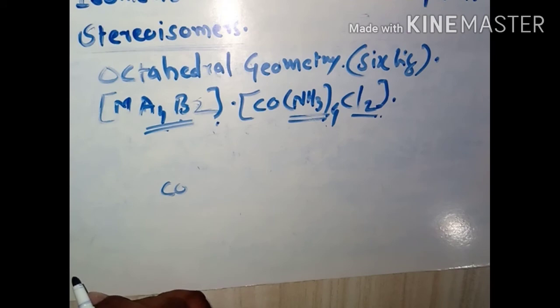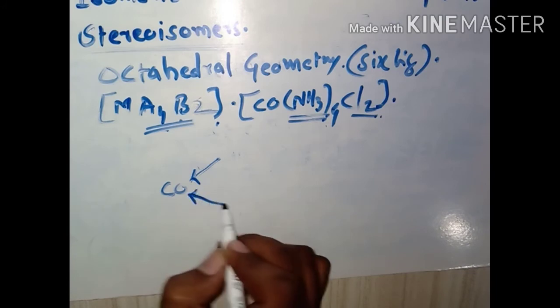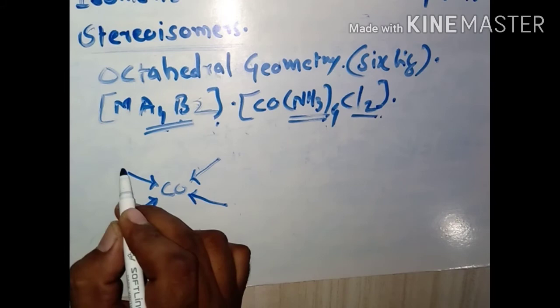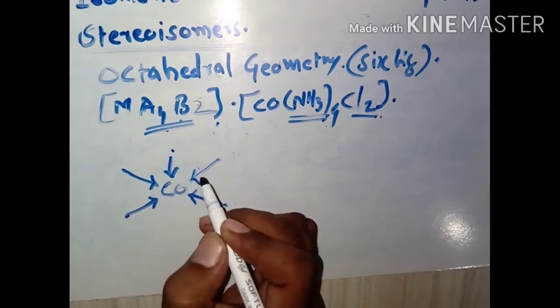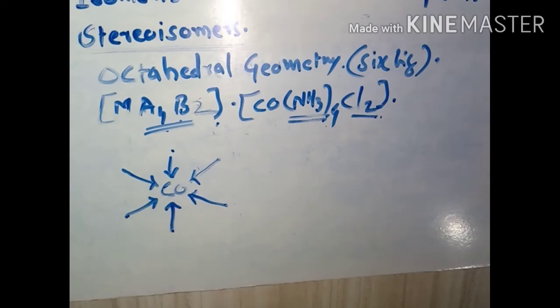Now we shall try to write the same type of ligand in the same direction. There are 6 ligands, then 4 are in 4 corners, one is perpendicular to the plane, and the second one is below the plane.